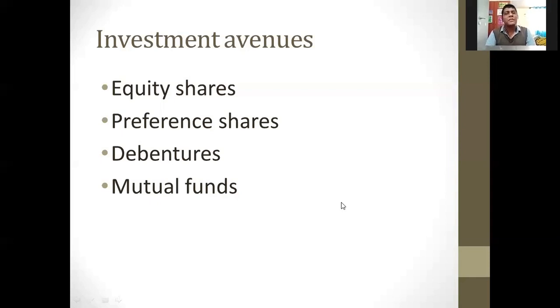What are the features of debentures? Debentures carry a fixed rate of interest. There are different types of debentures, and they have a maturity period. Whatever profits are earned by the company, whether the company is under profit or loss, debenture holders will get a fixed rate of interest annually, quarterly, or half-yearly.